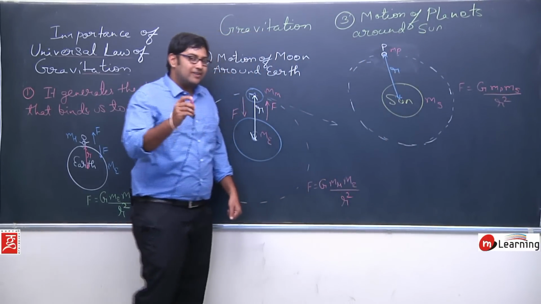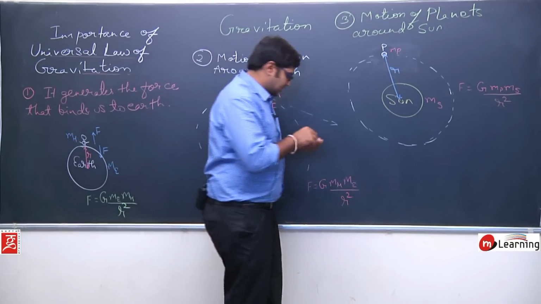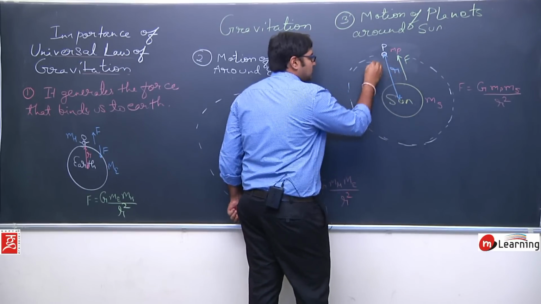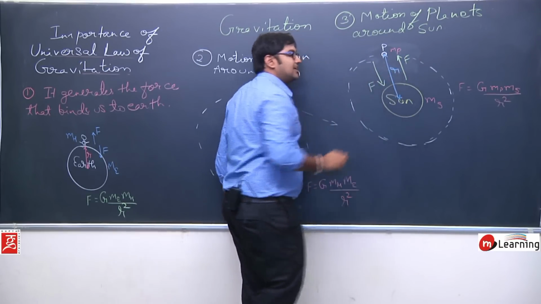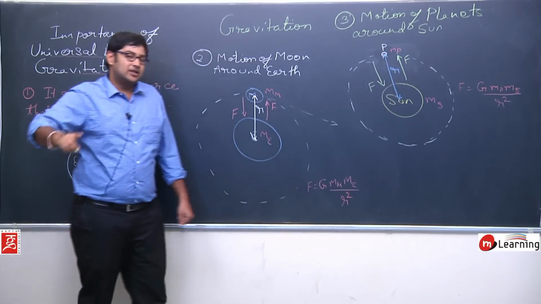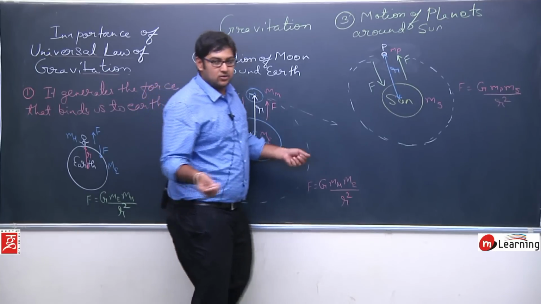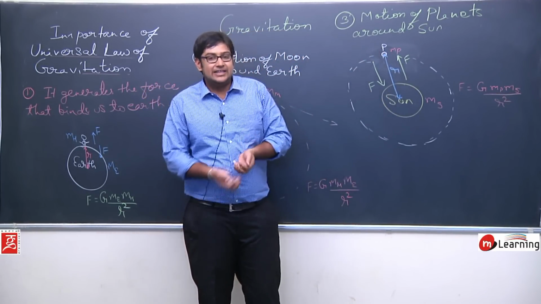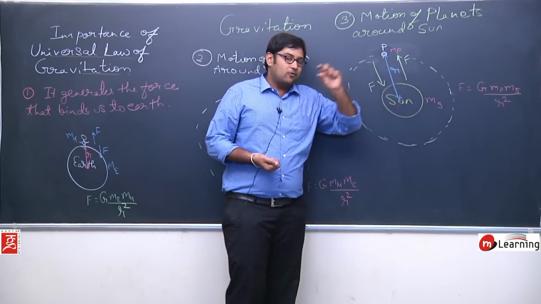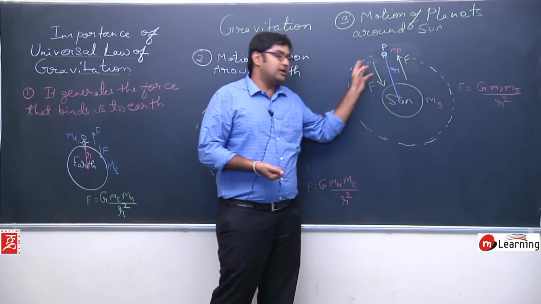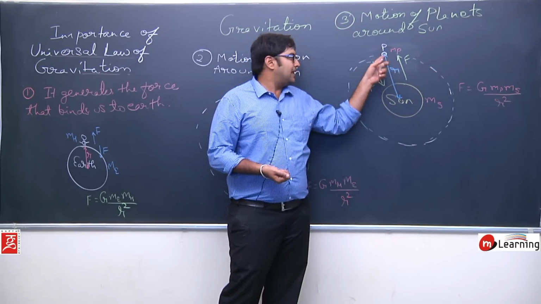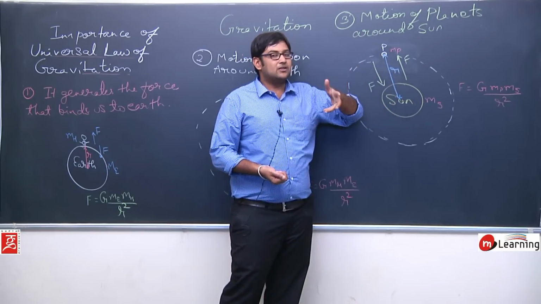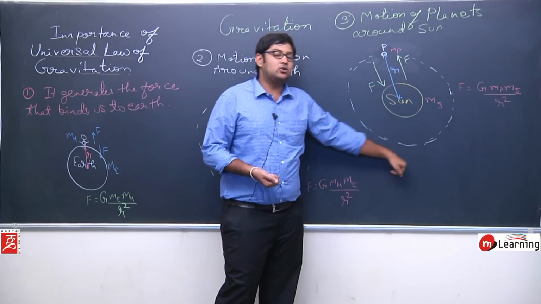The important point here is that the planet is attracting the sun towards itself with a force F, and the sun is also attracting the planet towards itself with a force F. But the size of the sun is comparatively very, very large, almost 1000 times more than the size of the planet. So the planets will start revolving, and this force F will bind the planet to revolve around the sun. The planet cannot leave its orbit in any direction, because the sun can apply the force which makes the planet revolve around.